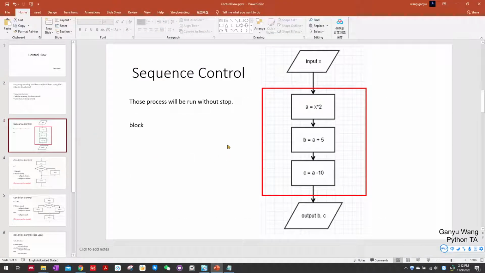First, about sequence control. The computer will run all these statements without stopping. This is called sequence control, and we call all these lines which run without stopping a block.